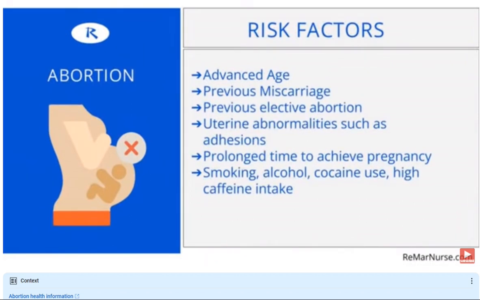Okay. So let me make this bigger. So the risk factors for abortion are here. Ending a pregnancy early comes along with advanced age. Okay. And advanced maternal age.